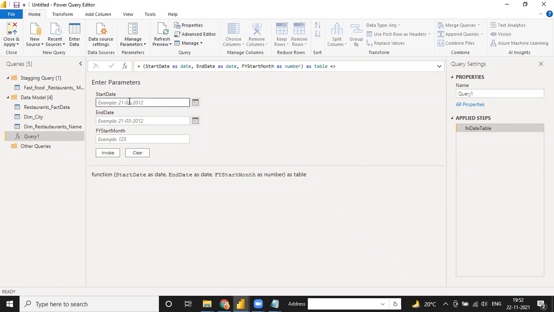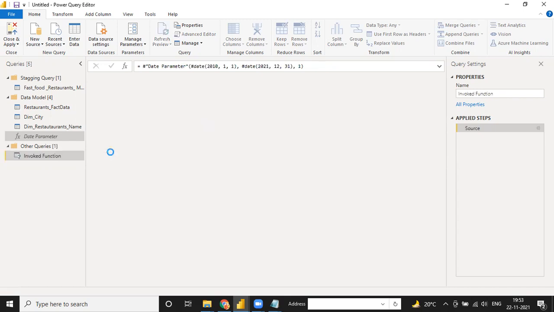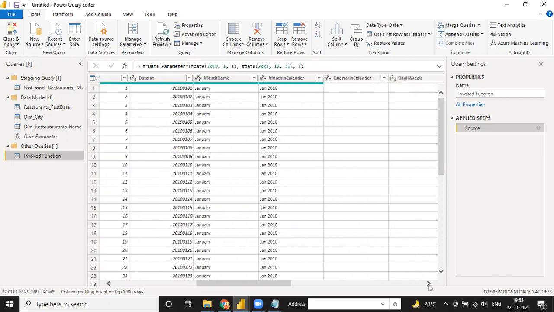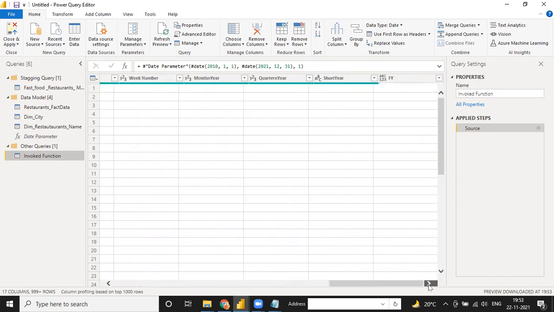This query is named date parameter, so you can change the name here to date parameter. And from this date parameter, you can create any date table, like from 1/1/2010 to your last date, suppose 31/12/2021, and fiscal year start month, suppose January. So you can click on invoke, and see, your complete date table is written: date, year, quarter, month, day of the month. Your complete date table will be written here automatically in just one go.